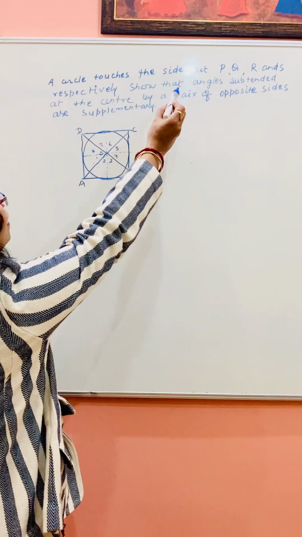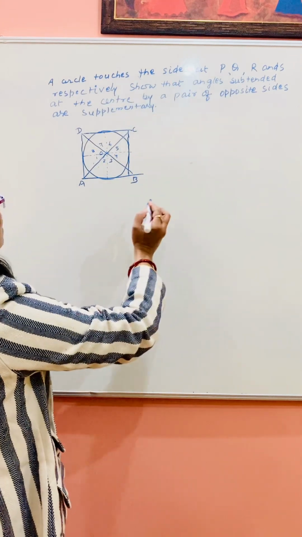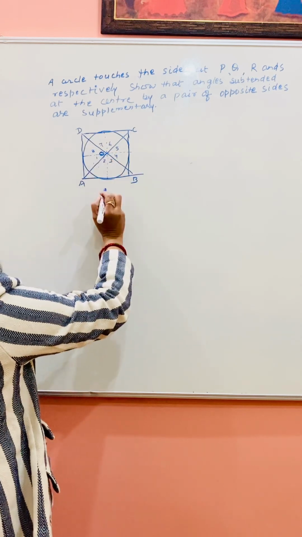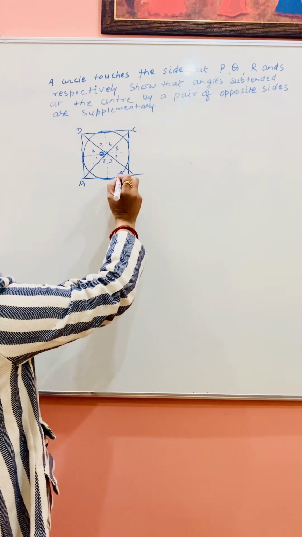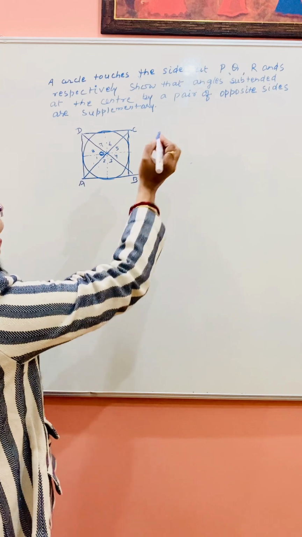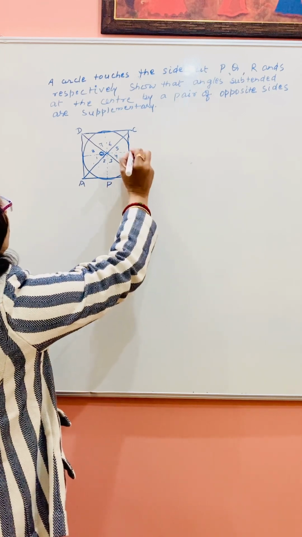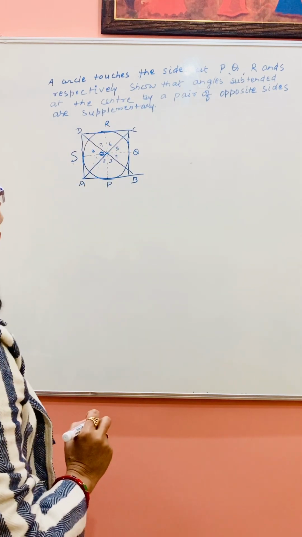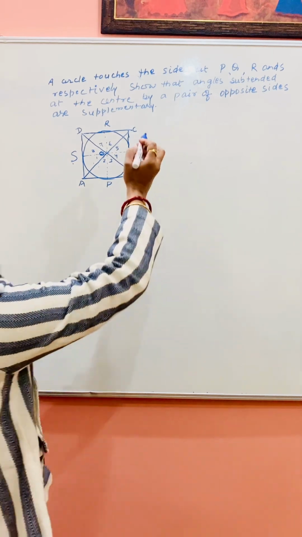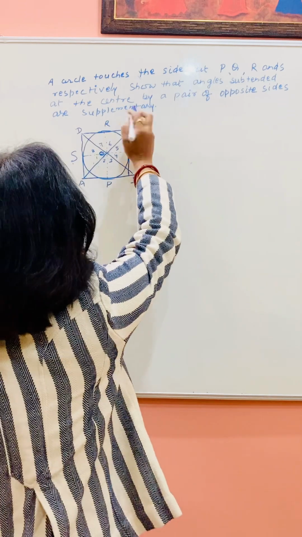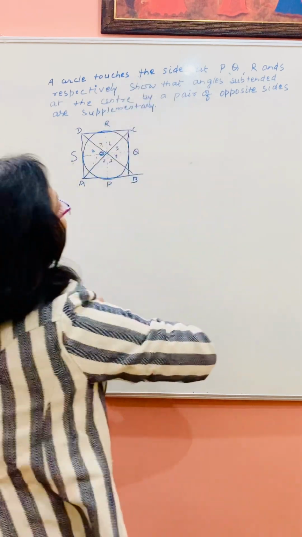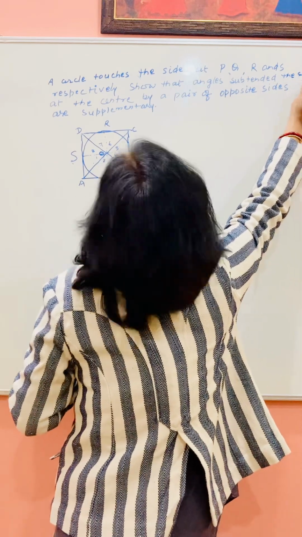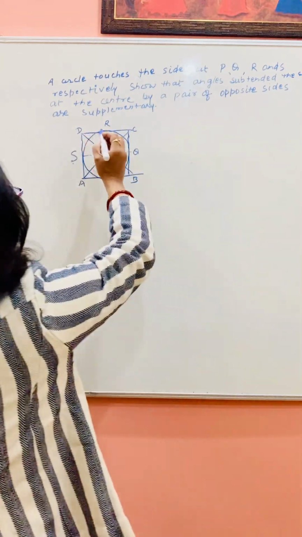A circle touches the sides at P, Q, R and S. Suppose that this is a circle and the center of this circle is O, and it touches the sides AB, BC, CD and AD at P, Q, R and S respectively, so that the angle subtended at the center by a pair of opposite sides are supplementary.